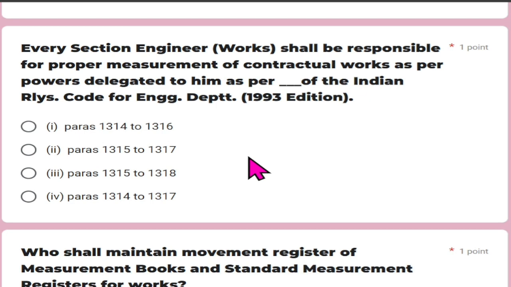Every section engineer works shall be responsible for proper measurement of the contractual work as per power delegated to him as per para of the Indian Railway Code of the Engineering Department 1993 edition. And the right answer is para 1315 to 1317.